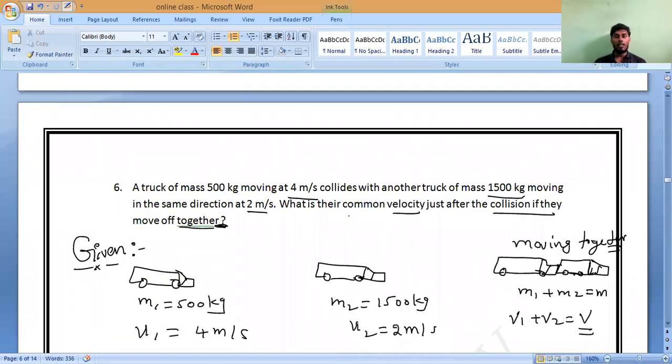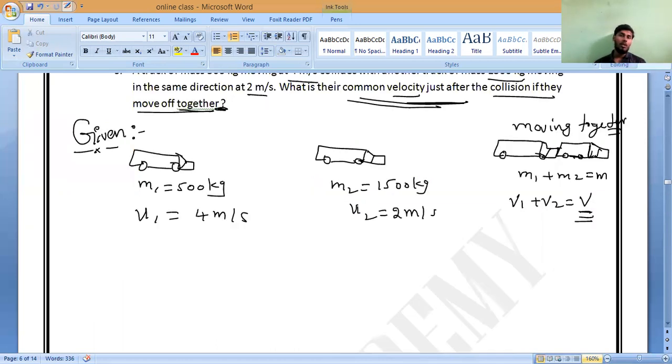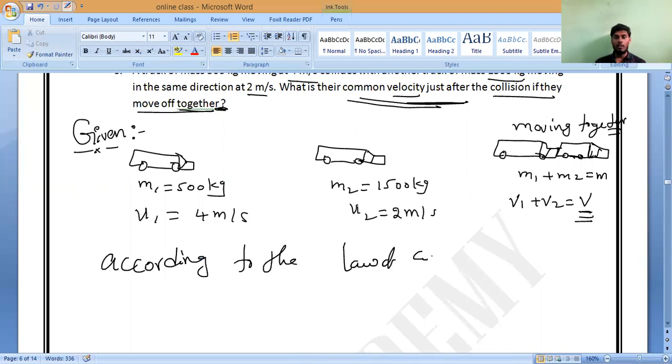Now what are they asking? What is the common velocity just after the collision? If they move off together, that is why I am making V1 plus V2 equals V, and M1 plus M2 equals M. Do you understand? What is the formula? According to the law of conservation of momentum.